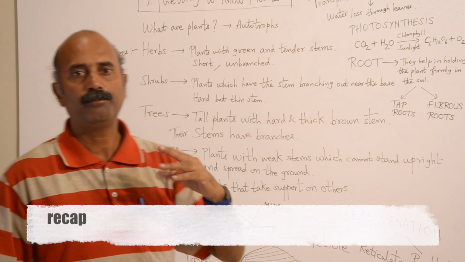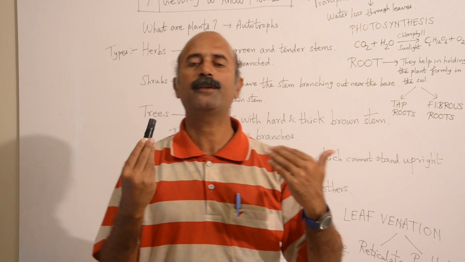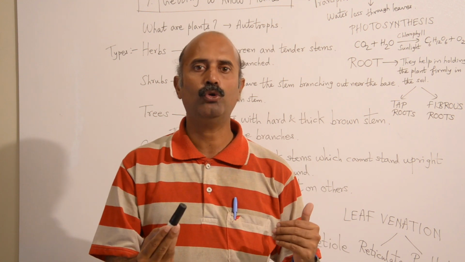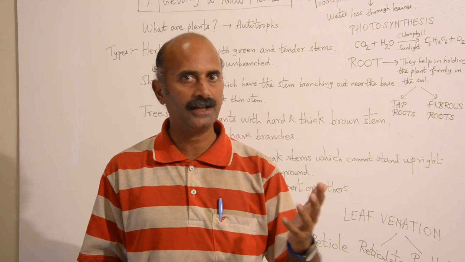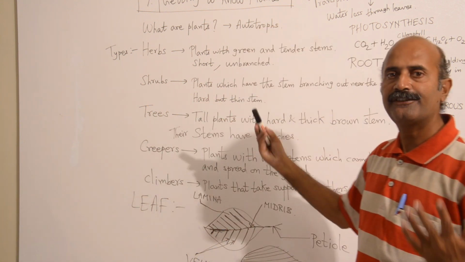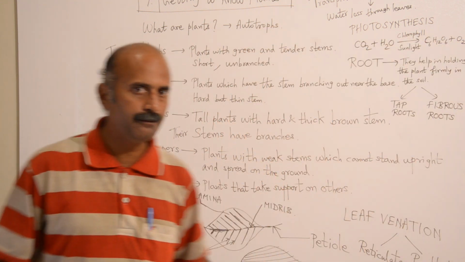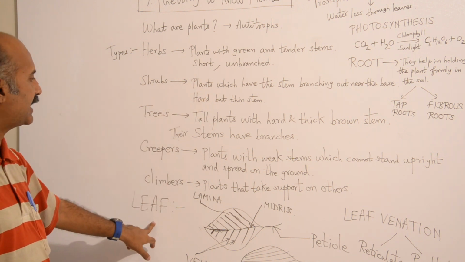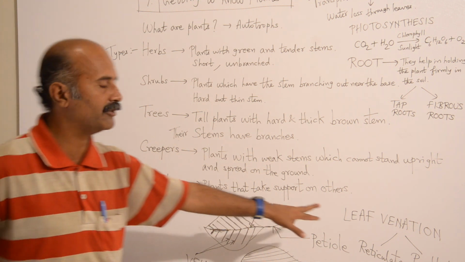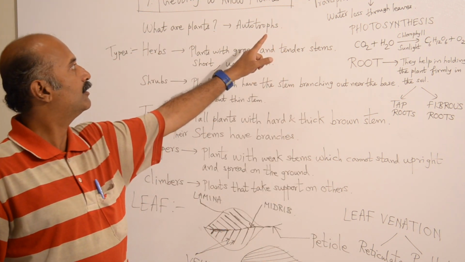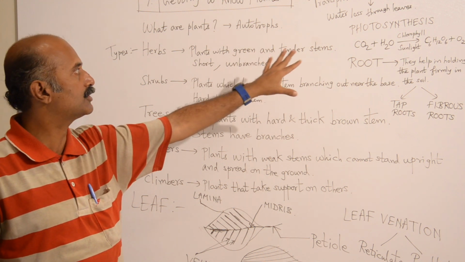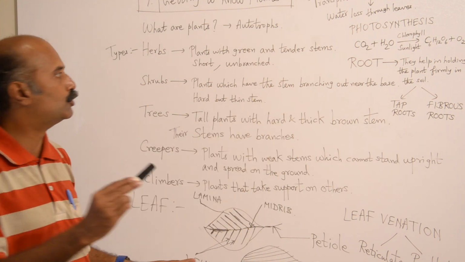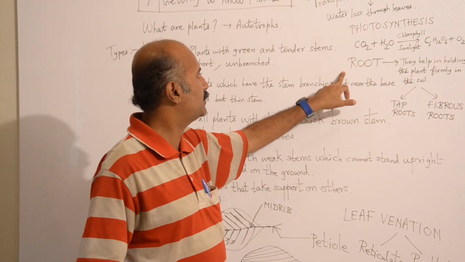Let me recap so far. What are plants? Plants are living organisms which can produce their own food and survive on their own food, and they are completely independent. That's why they are known as autotrophs. What are the different types of plants? Herbs, shrubs, trees, creepers, climbers. Then we studied about leaf and the pattern of arrangement of the veins known as leaf venation. Then we studied about transpiration, which is the water loss happening through leaves. We discussed photosynthesis, and we come to the very important part of the plant, which is known as root.